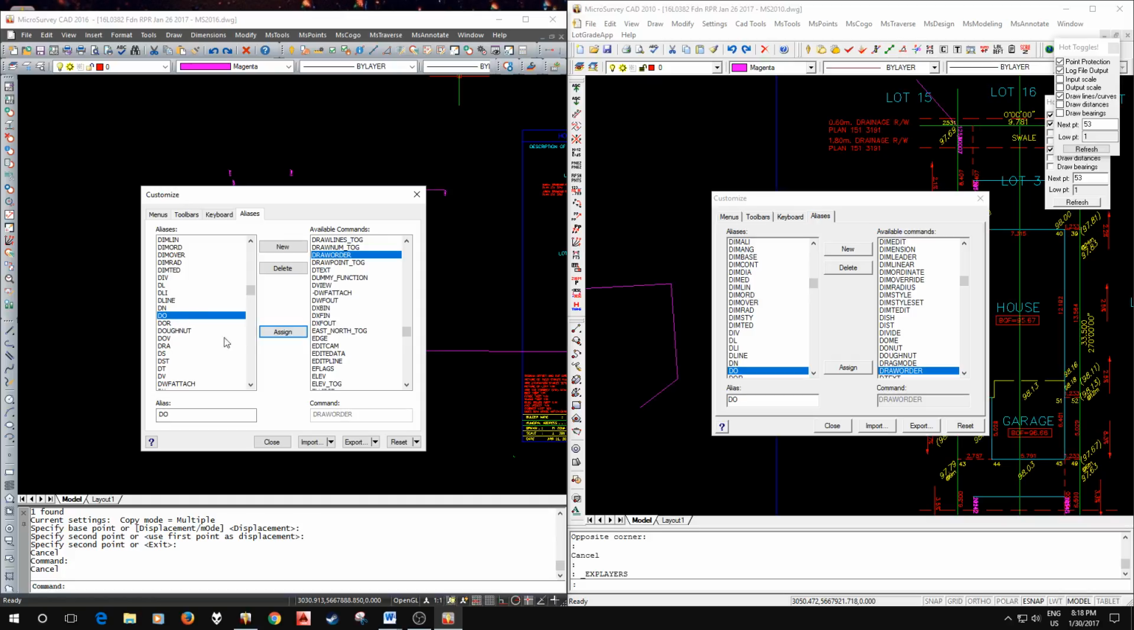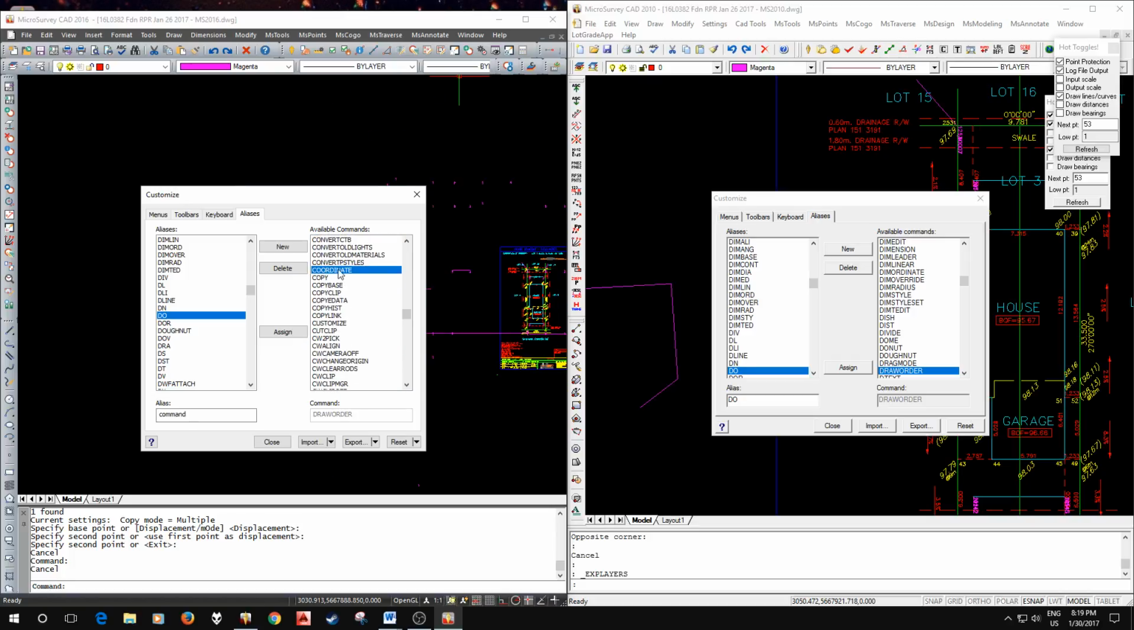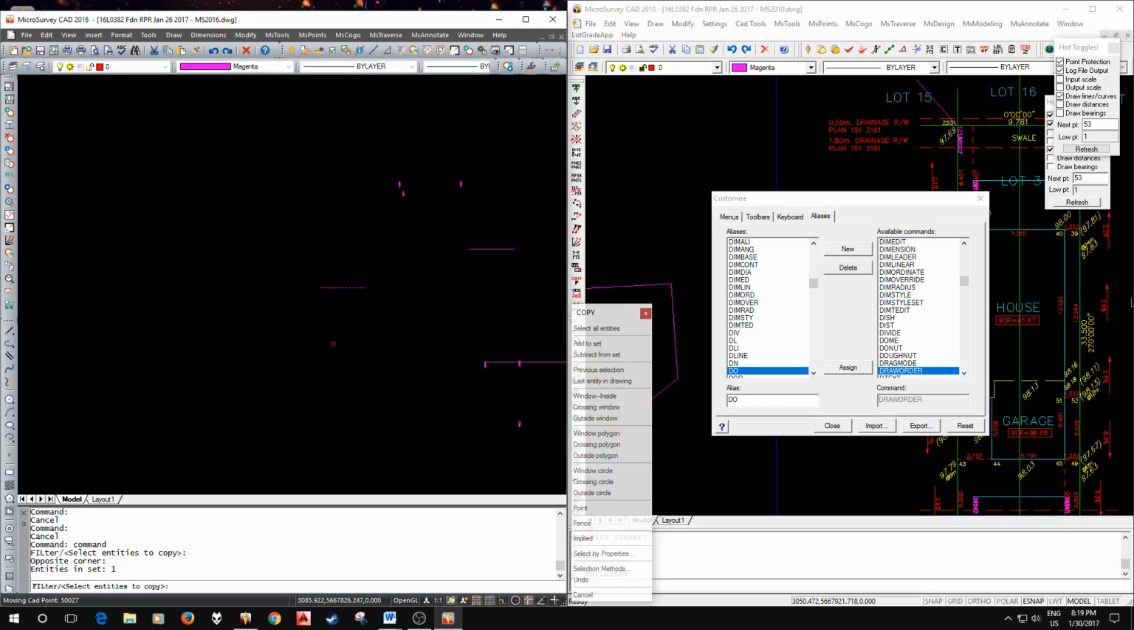Now that is set. If you want to come up with your own, let's say we want to make command go to copy. So I'm going to assign the command to copy. I'm going to press assign. There you go. Type this in, command, and now it goes right to the function copy.